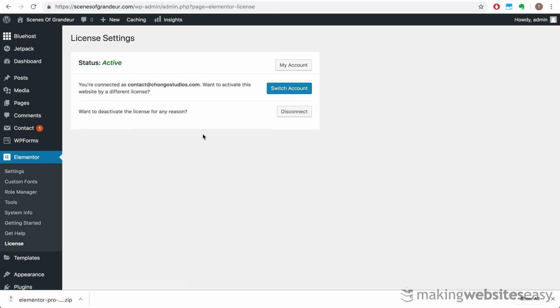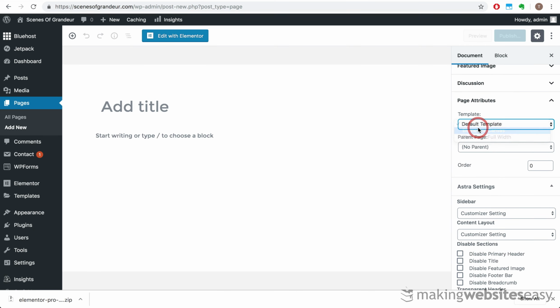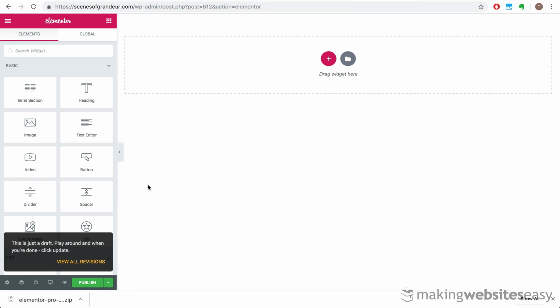We can then create a new page, select Elementor Canvas to start with a completely blank page, and click Edit with Elementor. And there you have it. You're all set to go. You can now rewind this video and follow along the tutorial so you can create the parallax effect as well.